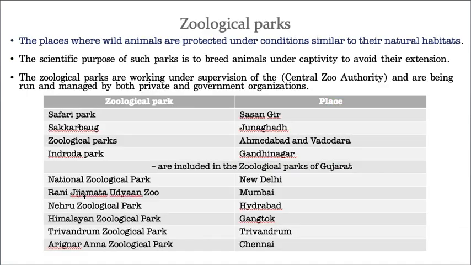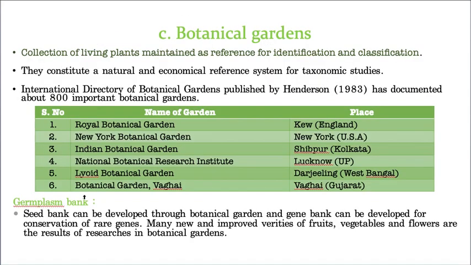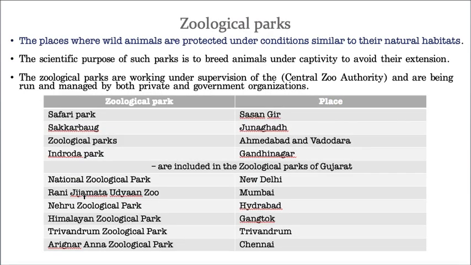Now the next taxonomic aid is the zoological park. Just understand what a botanical garden is: collection of plants in a place and taking care of them. Zoological park means collection of various wild animals or normal domesticated animals in a place, where you create a place exactly similar to their actual habitat.